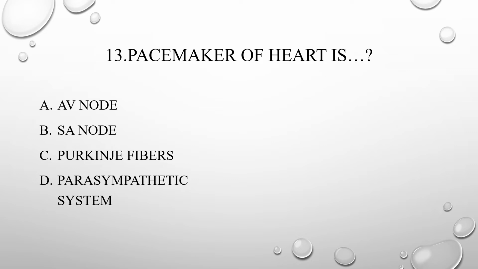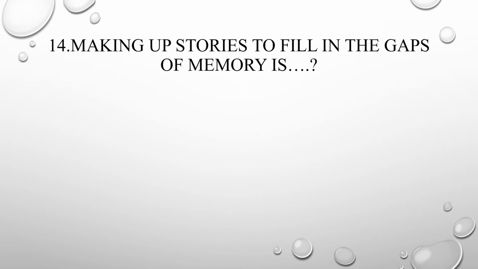So the 13th one, pacemaker of the heart is: A. AV node, B. SA node, C. Purkinje fibers, D. Parasympathetic system. Answer is SA node. 14th one, making up stories to fill in the gaps of memory is.